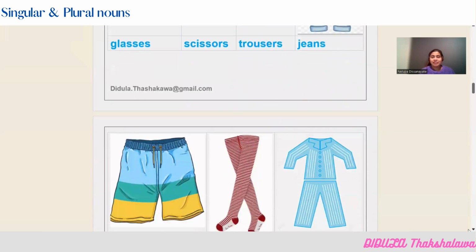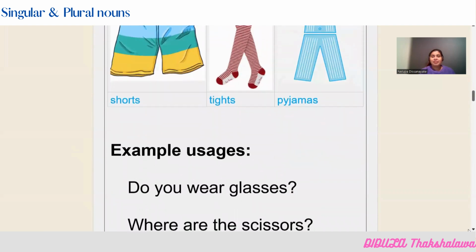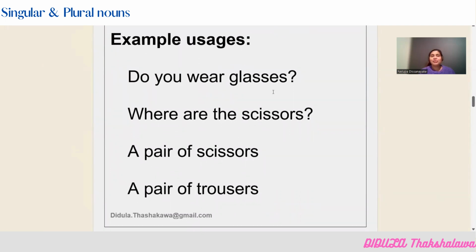So now there are some more examples I have taken here. Shorts. You cannot say short. You have to say shorts, tights, pajamas. So now I will give you a couple of examples. How do you use these things in English? Do you wear glasses? You cannot say, do you wear glass. You have to say, do you wear glasses, because glasses are always considered as a plural noun in English. Where are the scissors? Scissors are considered as plural.